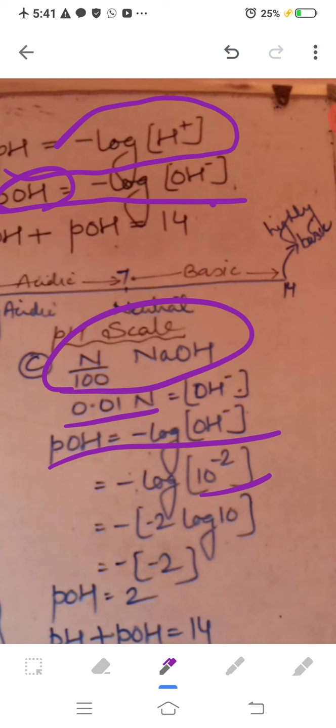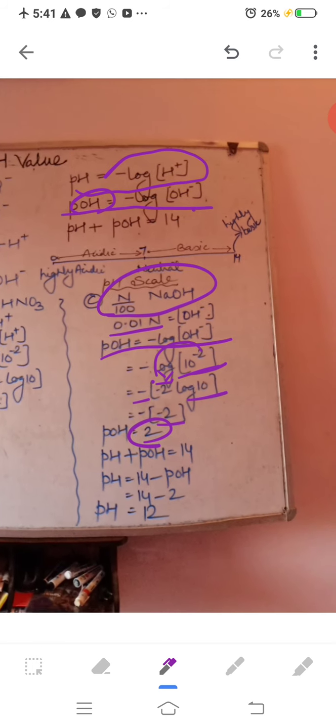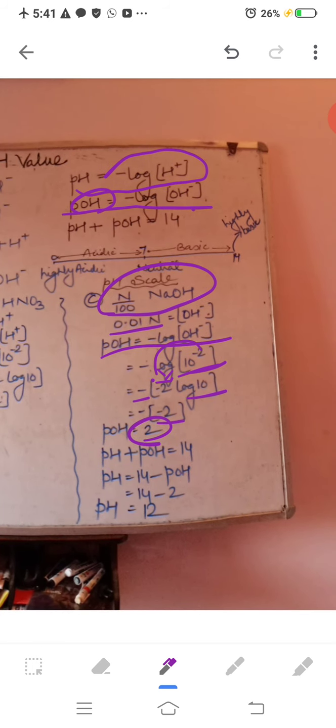Again the same way of taking the log: minus 2, which is at the power, will come as it is, and we get the log of the base number 10. Again log 10, two digits minus 1, gives 1. 1 multiplied by minus 2 gives minus 2. And there is already a minus outside the bracket, which makes plus 2. So in this manner you have got pOH equals 2, but you have been asked to get the pH value.